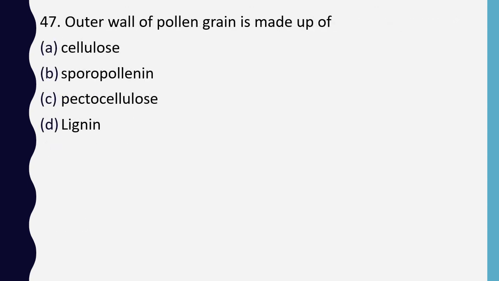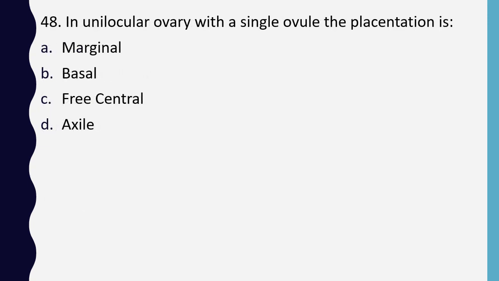Question number 47. The outer wall of pollen grain is made up of cellulose, sporopollenin, pectocellulose, lignin. Correct answer is option B, sporopollenin. Question number 48. In unilocular ovary with a single ovule, the placentation is marginal, basal, free central, axile. Correct answer is option B, basal placentation.